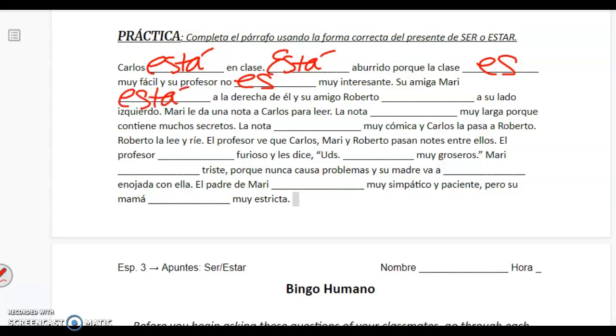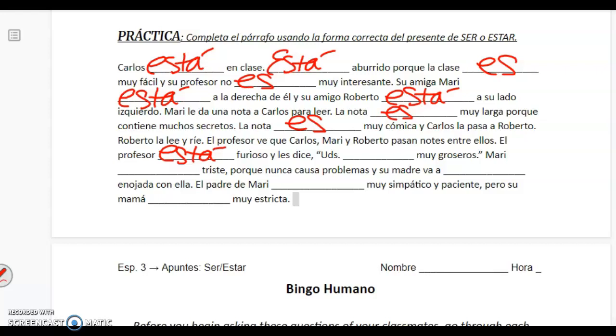está, location, a la derecha de él, y su amigo Roberto está a su lado izquierdo, location. La nota es muy larga, description, porque contiene muchos secretos. La nota es, description, muy cómica. El profesor está furioso. That's an emotion. It's how he's just feeling right now.